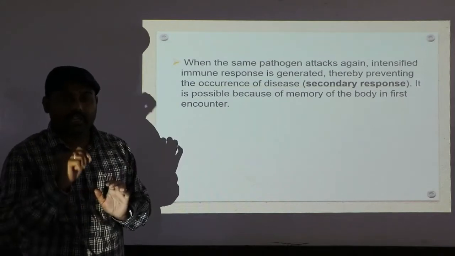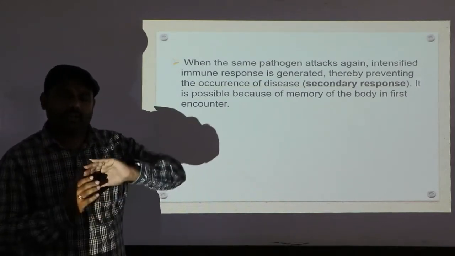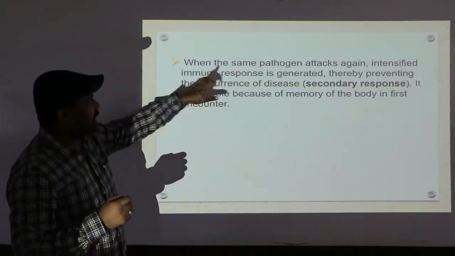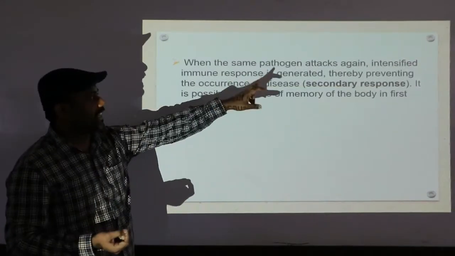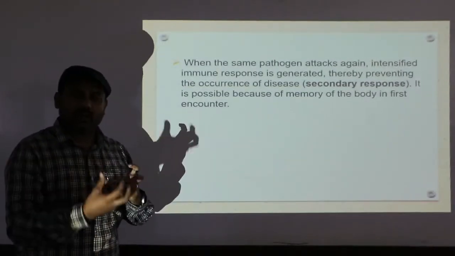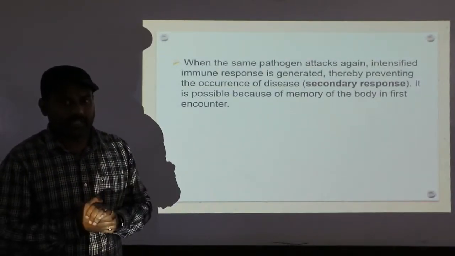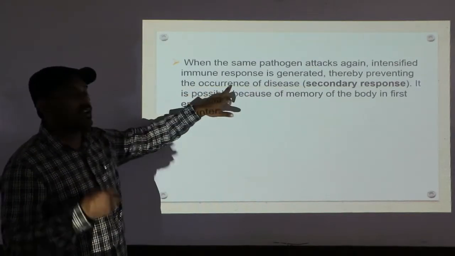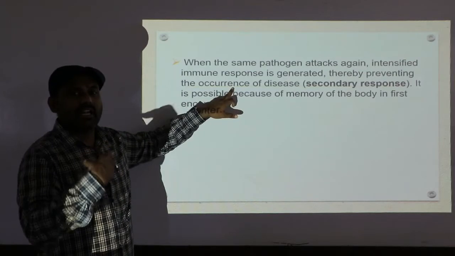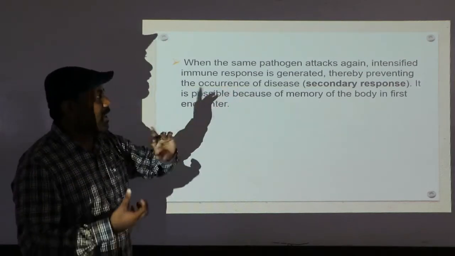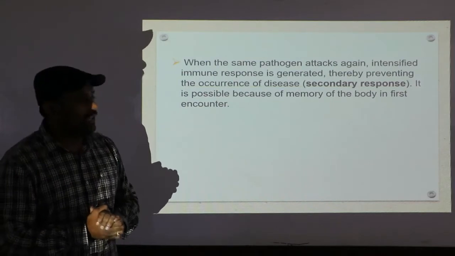The word intensified refers to a rapid, massive rate. So the immune response is generated rapidly, which means it immediately produces antibodies, thereby preventing the occurrence of disease by producing a massive amount of antibodies. This is called the secondary response.